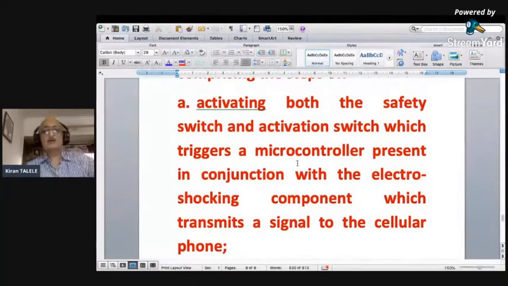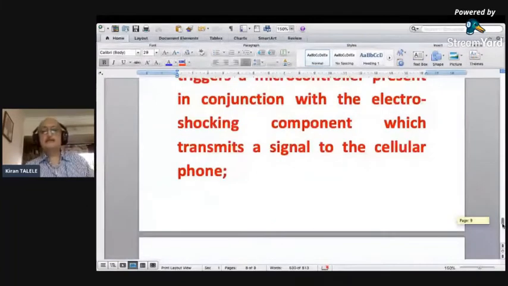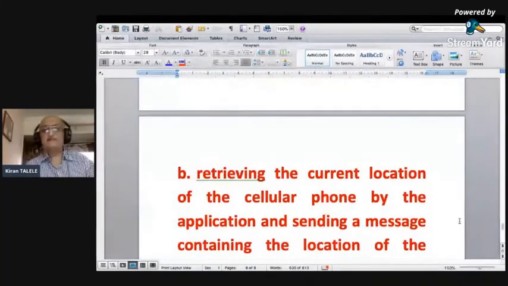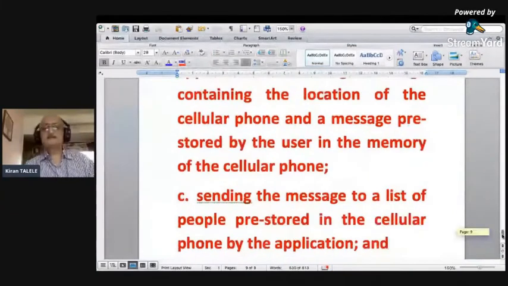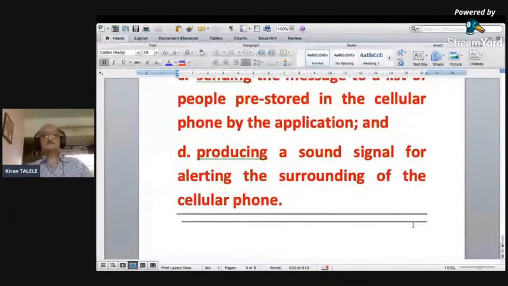That triggers a microcontroller present in conjunction with the electroshocking component, which transmits a signal to the cellular phone. The cellular phone will transmit it to the other devices. Retrieving the current location of the cellular phone by the application. So there has to be some application, some procedure, some technology, a technical algorithm which will retrieve this information and send a message containing the location of the phone and a message pre-stored by the user in the memory of the cellular phone. So these are the different steps which are involved. These steps have to be written in the methodology.